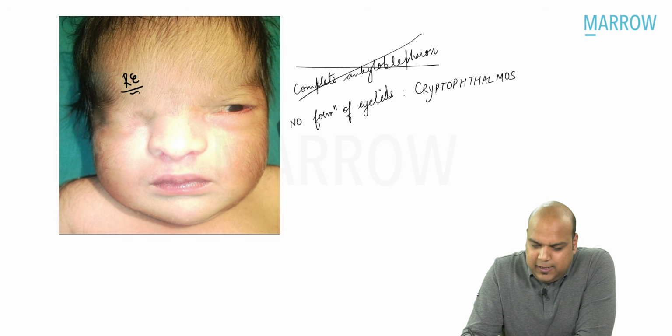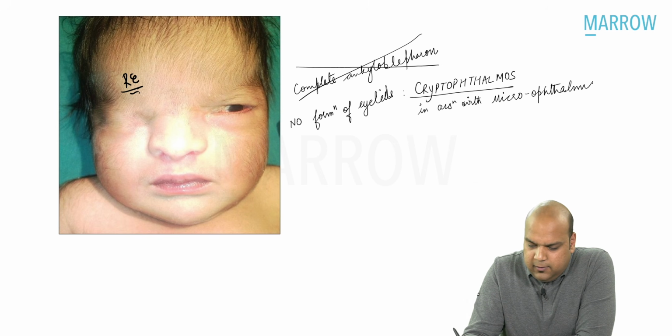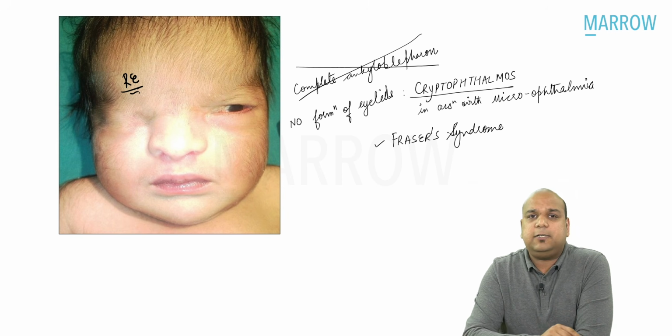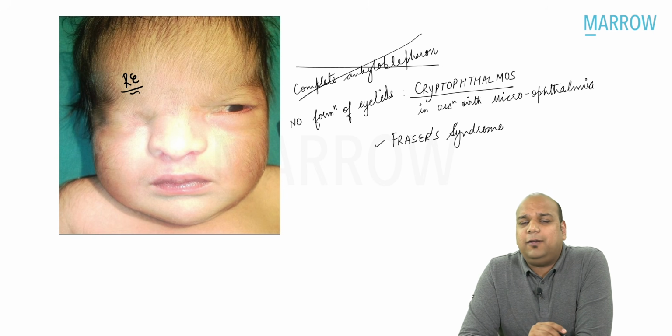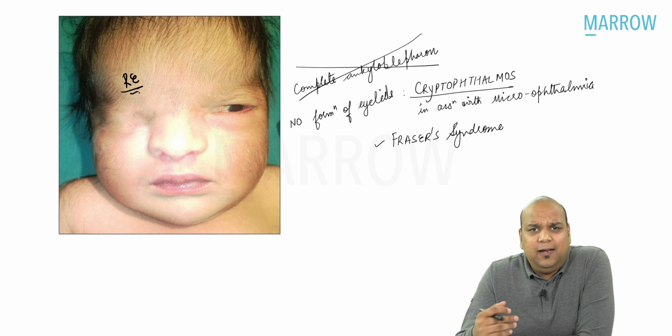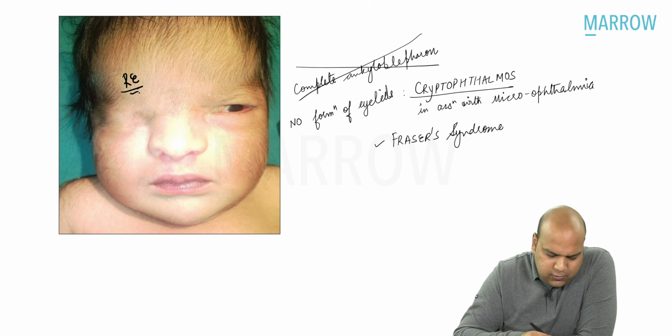Cryptophthalmos usually occurs in association with microphthalmia. Okay, usually found in cases of Fraser's syndrome. So I hope in the future, if such a photograph of cryptophthalmos comes, you don't confuse it with complete ankyloblepharon, right guys? And that's all about our question number 3. I hope you have been able to understand and remember the photograph that we have just shown you. Let's move on to the next question, question number 4.